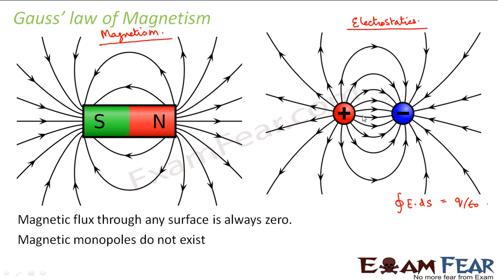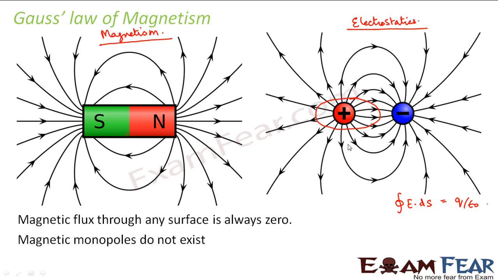So when we talked about electrostatics, let us suppose we consider different regions. For example, if I consider this region which encloses this charge plus Q, what is the total charge enclosed by this region? The total charge enclosed is a positive charge, plus Q. So we say that the integration of E dot ds over this closed surface will be equal to Q by epsilon naught, because Q is the charge enclosed by this surface.